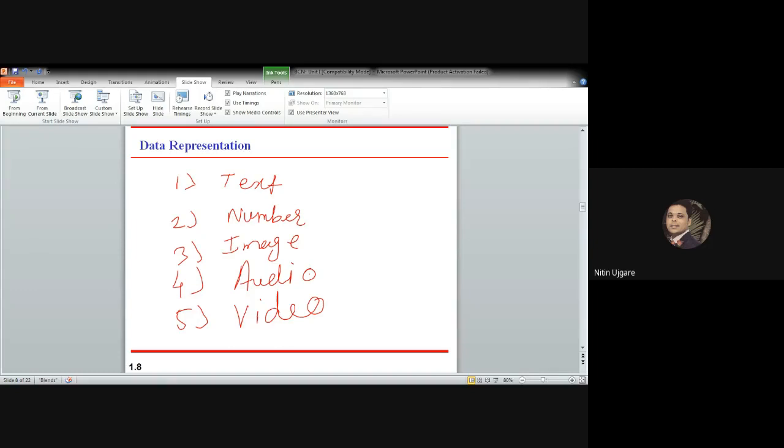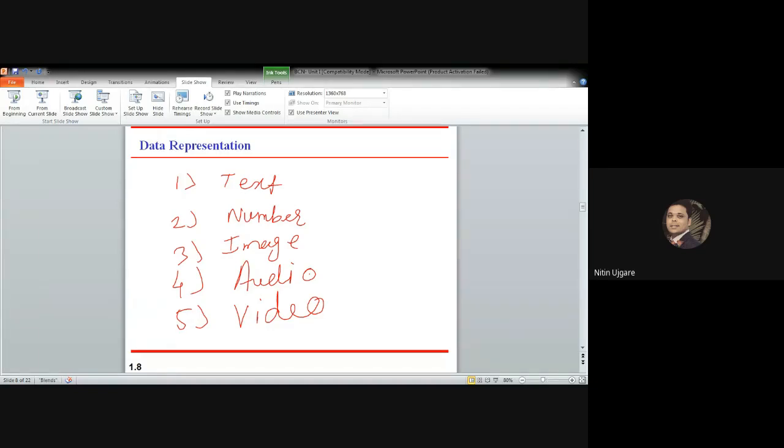Then comes the number. All the numbers cannot be represented using the ASCII code. So the ASCII coding technique is not used to represent numbers. That is very clear. Then comes the third one.